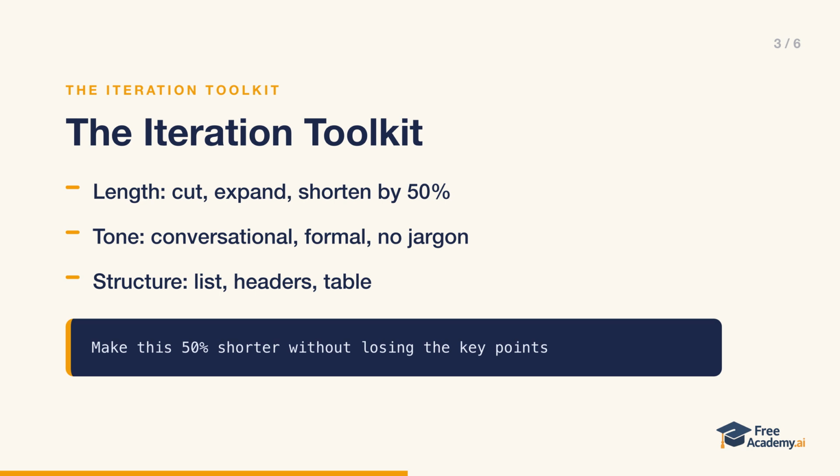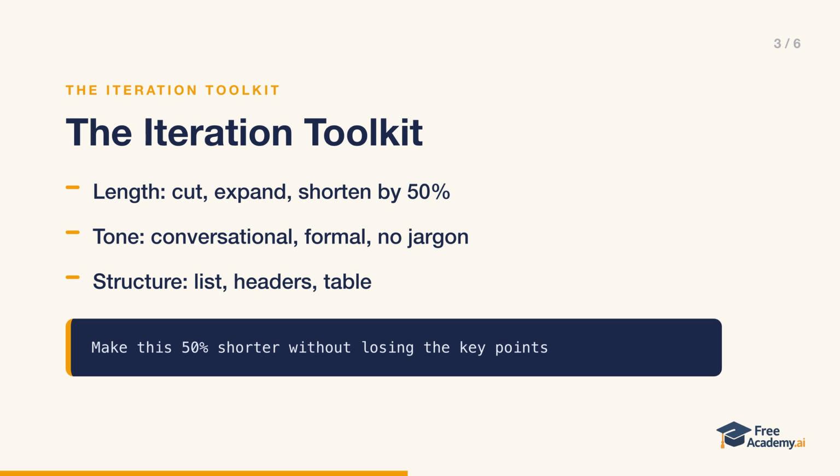Here's a toolkit of follow-up prompts that work after almost any response. To adjust length, say things like cut this to 3 sentences, expand the second paragraph with a concrete example, or make this 50% shorter without losing the key points. To adjust tone, try make this more conversational, like you're talking to a colleague, or make this more formal, it's going to a board of directors, or remove the jargon, explain it like I'm not technical.